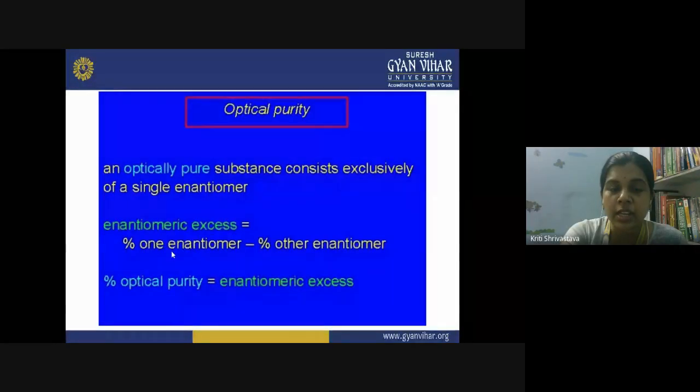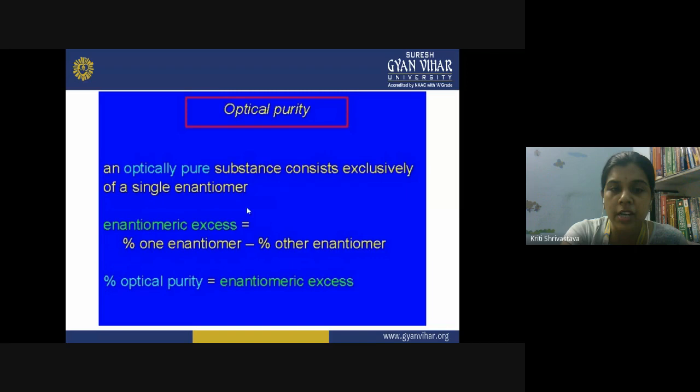Suppose in the D-glucose sample I have taken, I performed the experiment. I found that 70% D form is present and 30% L form is present. So what will be the enantiomeric excess? It will be 40%. I'm repeating it: if 70% D form is present in the glucose sample and 30% L form, then 70 minus 30, it will be 40%.